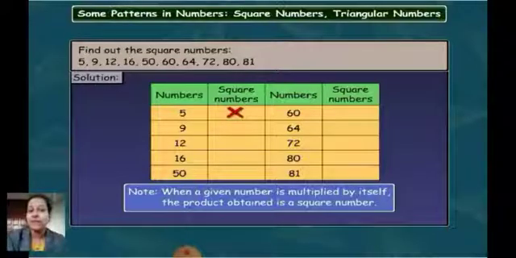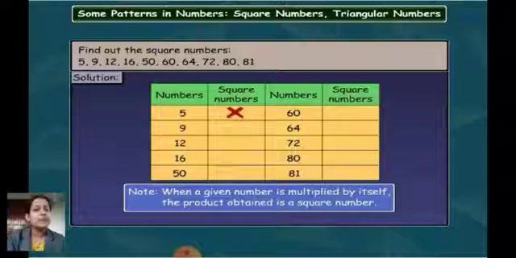Therefore 12 is not a square number. Like that 16, just now I have told you 4 multiplied by 4 is equal to 16. That means 16 is a square number. Whereas let's see, is 50 a square number?